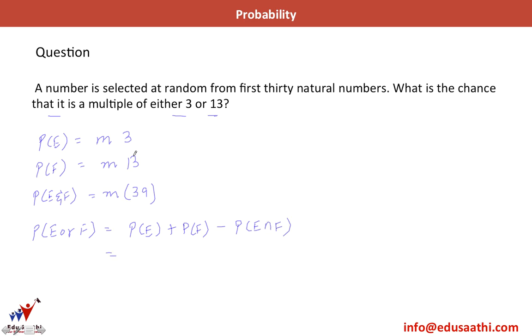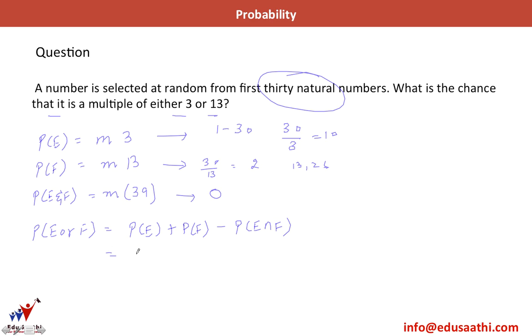Okay, so P of E is a multiple of 3. What is the probability for this? I have first 30 natural numbers, so I have numbers from 1 to 30. How many multiples of 3? 30 by 3, which is just 10. How many multiples of 13? I will have 30 divided by 13. This would be 2 point something, so just 2 multiples. I will have only 13 and 26. Multiples of 39, since I have only first 30 natural numbers, so here this is 0. 39 is the first number which is common to both.